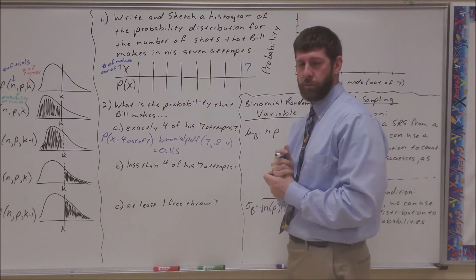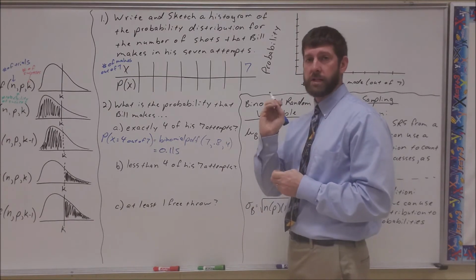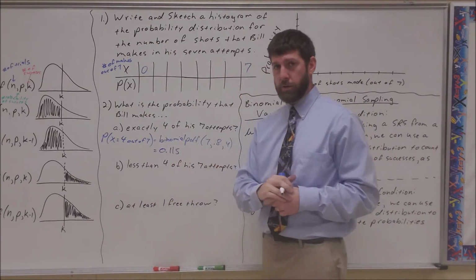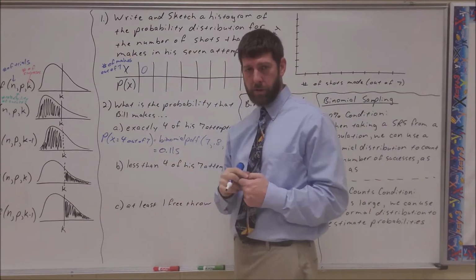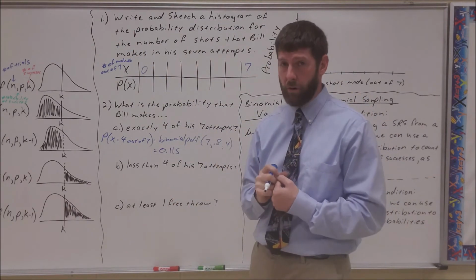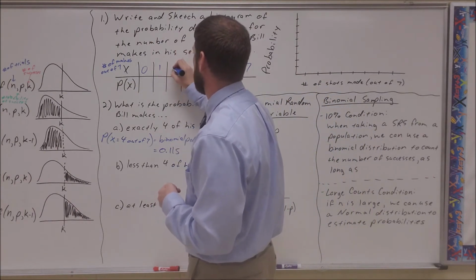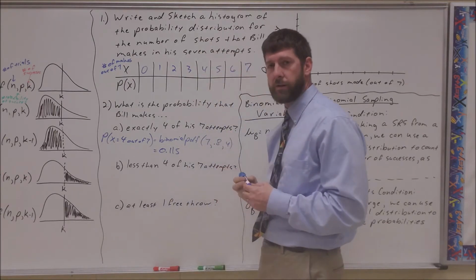What's the fewest number of shots he could make? Not 1, 0. He could make 0 shots. So there is a probability of making 0 attempts. Now he's an 80% free throw shooter, so common sense says it shouldn't be a very large probability, but there is a probability. So he could make 0, 1, 2, 3, 4, 5, 6, or 7.